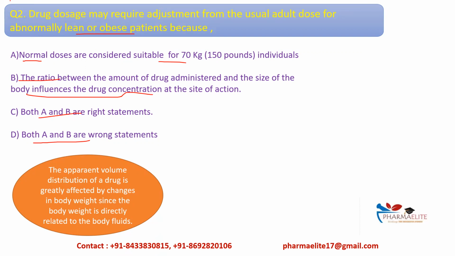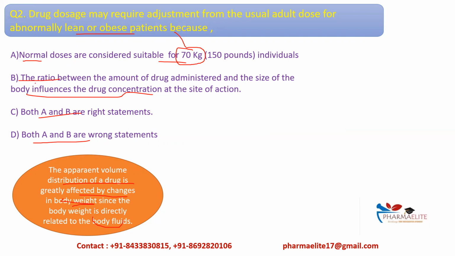Obese patients and lean patients will, of course, have variations as compared to the adult dose. In an obese patient, the apparent volume of distribution of the drug is greatly affected by changes in body weight, since body weight is directly related to body fluids. We know that when we do normal calculations we take an average weight of 70 kg, right? So yes, this is correct, normal doses are considered suitable for 70 kg individuals.